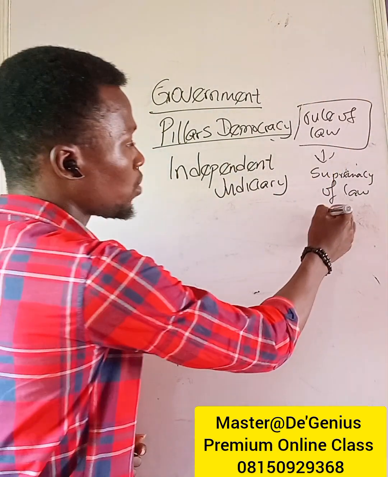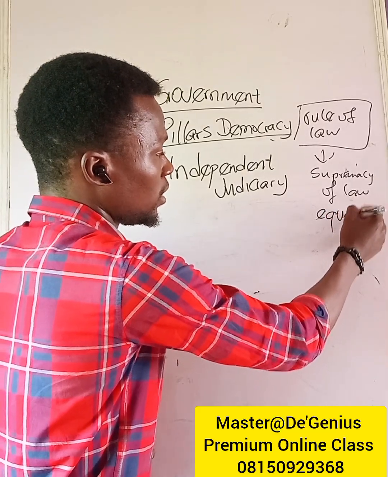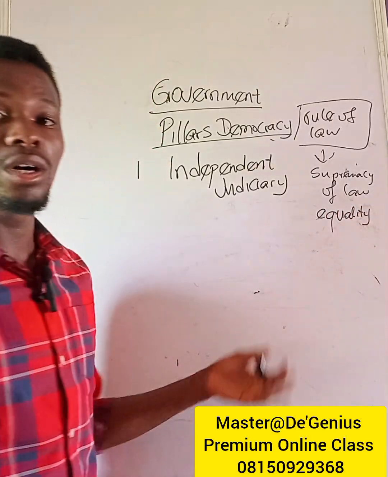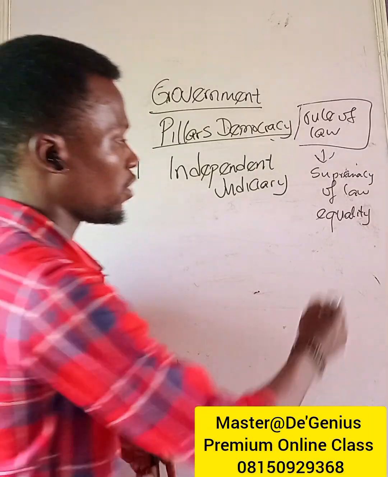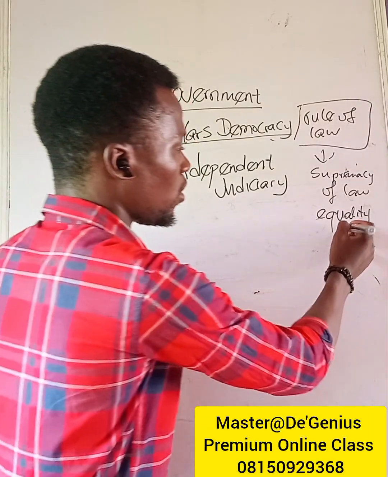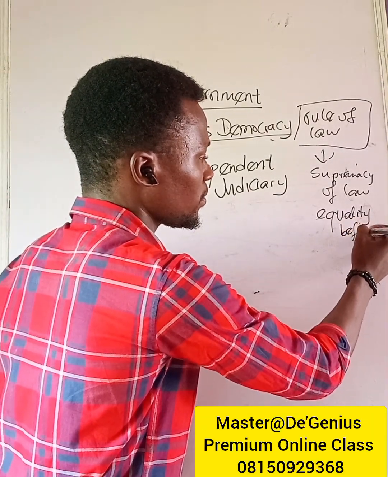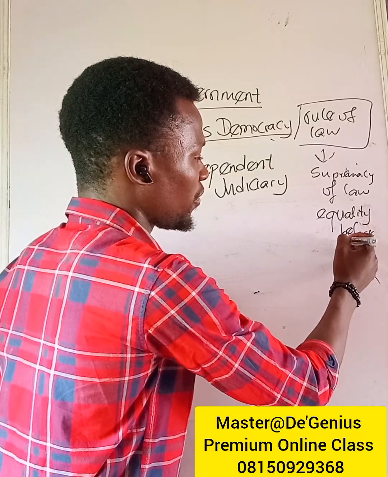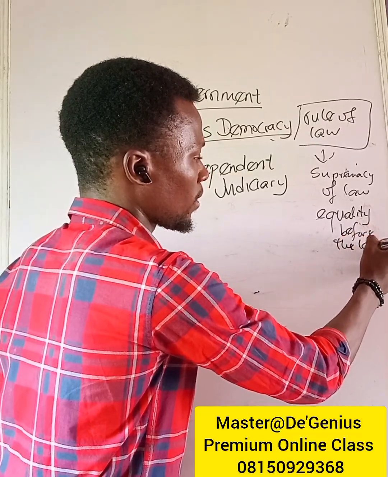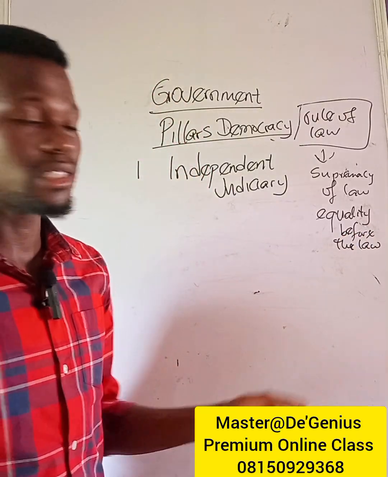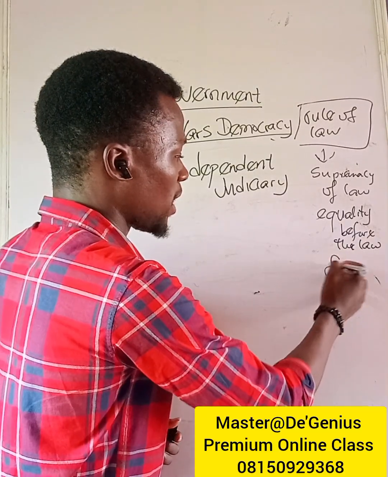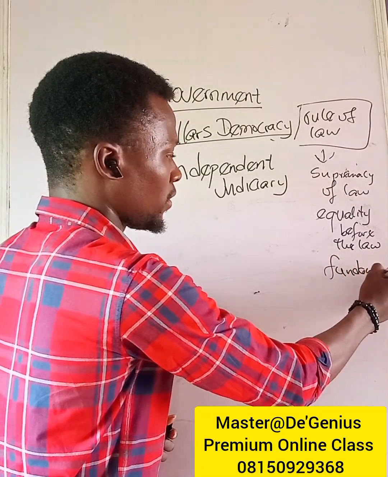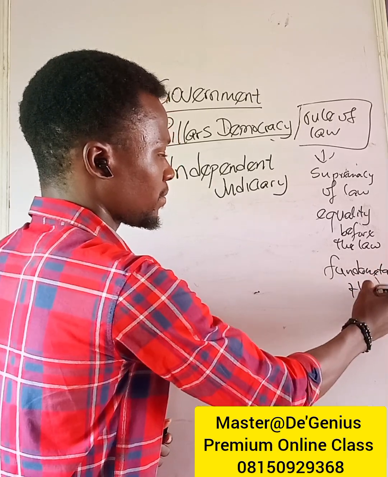We also have equality before the law, which means whether you are old, young, adult, tall, or short, in government or not in government, we are all equal before the law. Then we also have respect for fundamental human rights.